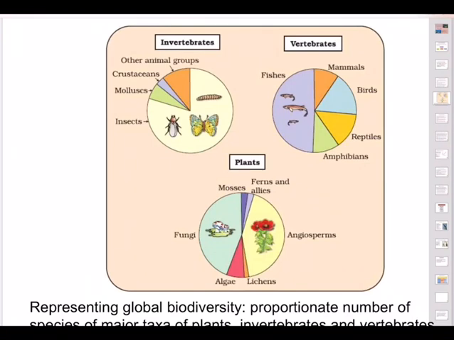So three factors are influencing maximum species diversity. Number one, prolonged evolutionary time. Second, constant environment. There are no disturbances in the environment. The environment is very constant. And third, high productivity. The productivity rate is high. Then species diversity will be there. And we will be talking further about the species-area relationship through graphical representation.